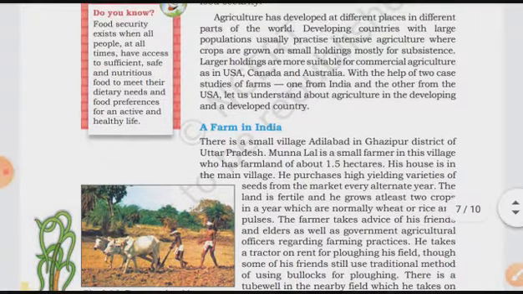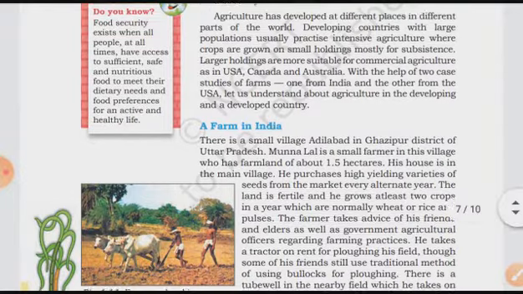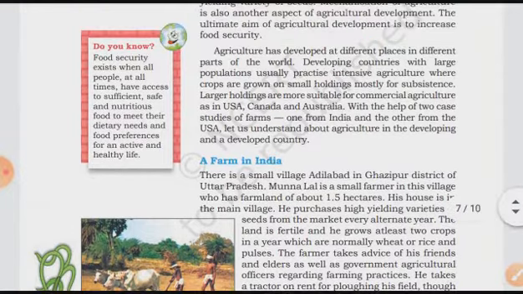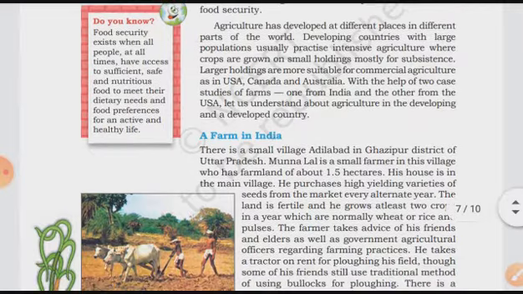Okay, this is called food security. Means the main aim of agricultural development is to provide food security to each and every citizen of the world.